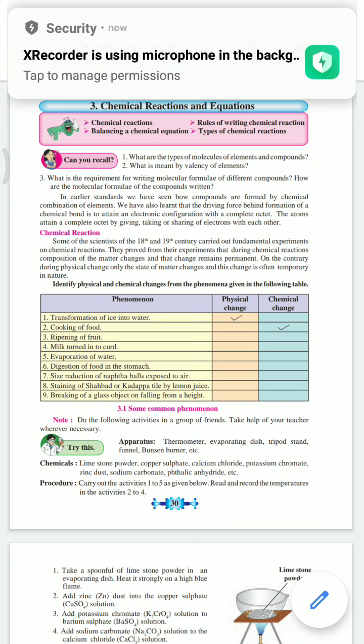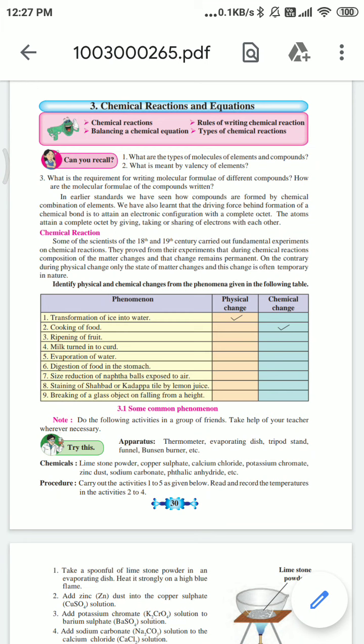Today we are going to do chapter 3, Chemical Reactions and Equations. Let's start.